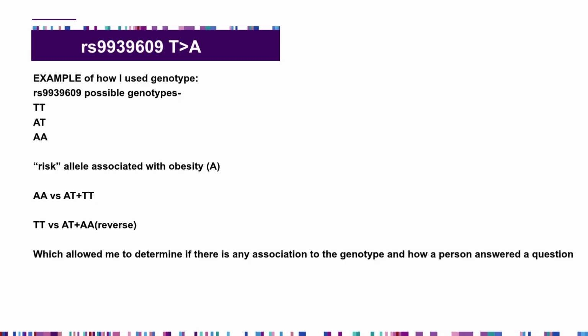I decided to set my chi-square up where the first row is people who are homozygous for the risk allele, or in this case, that would be AA. And then the second row is everyone else. So that would be people who have the AT and TT genotype. I added all those people up, and that was row 2.